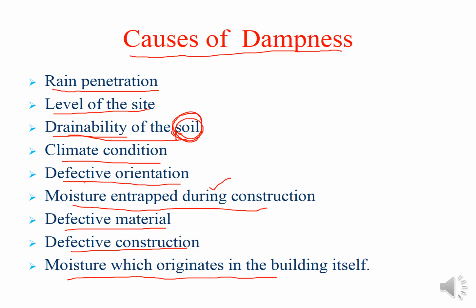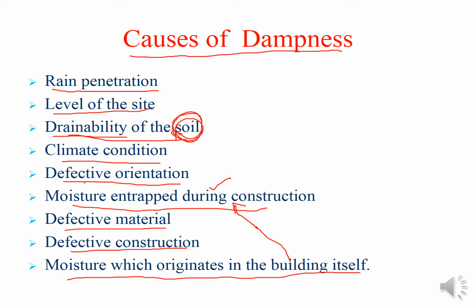Moisture which originates in the building itself. How can it happen? This point is linked with the earlier points. Whatever amount of water is entrapped during the construction may come out in the building in the later stages after the construction. That is moisture originating from the building itself.